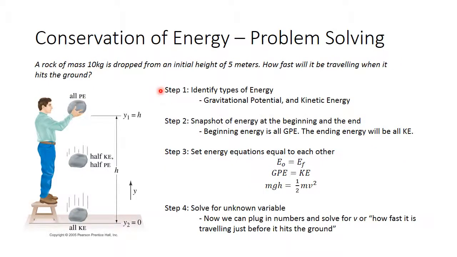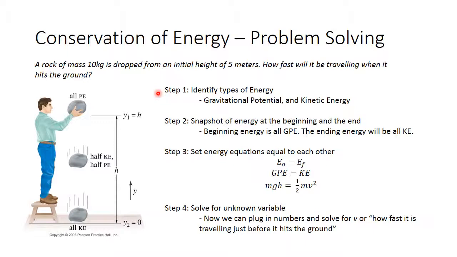So first, let's identify the types of energy. We see that the rock starts with an initial height of 5 meters off the ground, so we know at that point it will have all potential energy. Remember, before this rock is dropped, or as soon as the man lets go of the rock, it's going to have no velocity, so it will have no kinetic energy. Now as that rock moves down, it's going to be losing potential energy, gaining speed, and picking up kinetic energy. So we know the second type of energy will be kinetic.